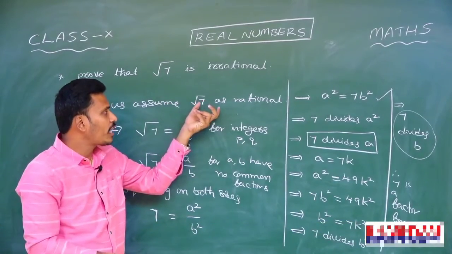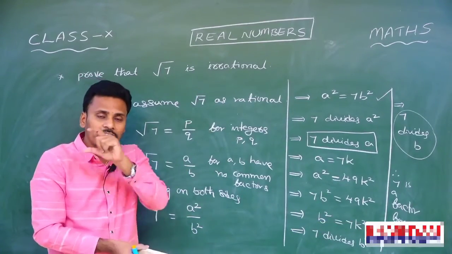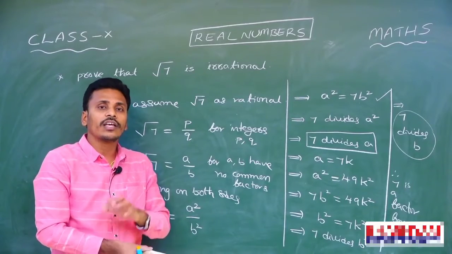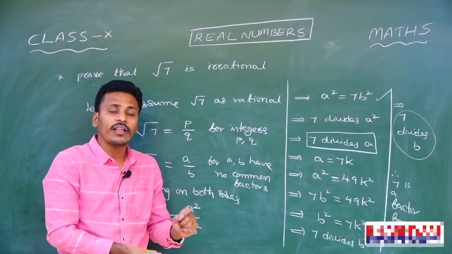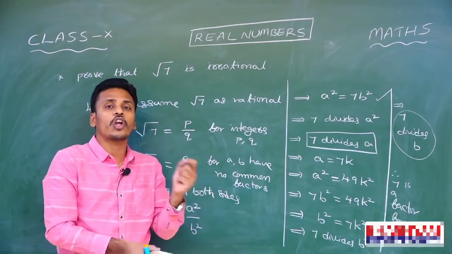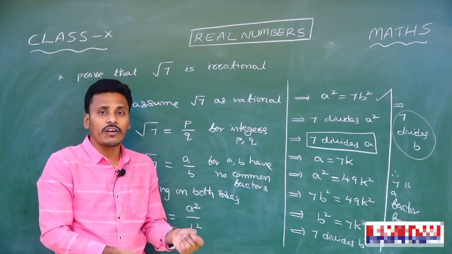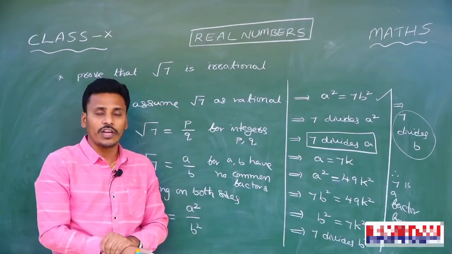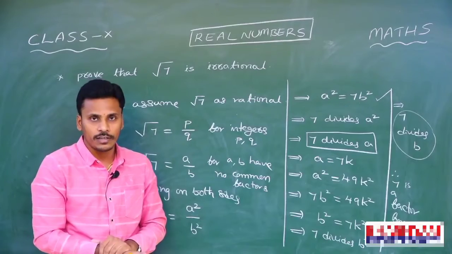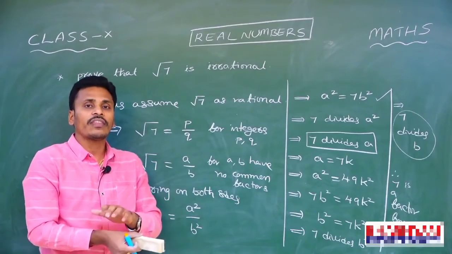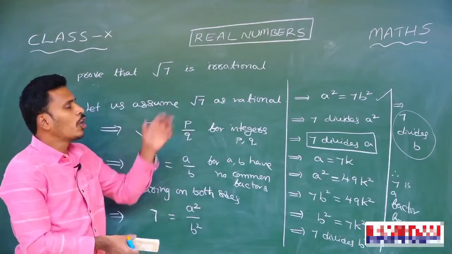Our assumption is that root 7 is rational. Then that statement, root 7 is rational, is a wrong statement. Since root 7 is rational is a wrong statement, we conclude that root 7 is not rational. Since root 7 is not rational, then obviously root 7 is irrational, and at the end we conclude that root 7 is irrational. And this is the way of proving the irrationality of numbers like root 7.